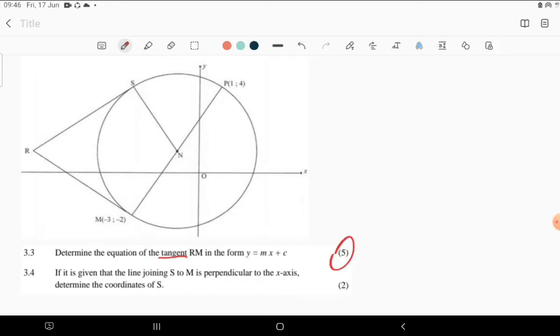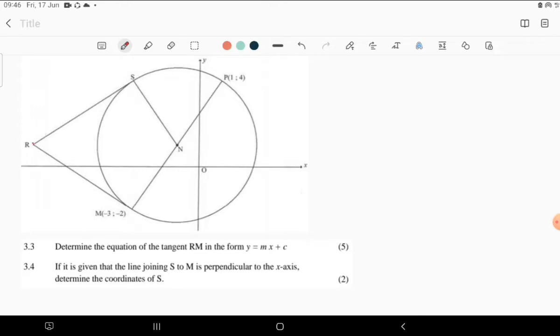Something that you need to remember here is that if this is a tangent and this is a radius or diameter, it doesn't matter, we just need to know the relationship of these lines. The relationship is that they are perpendicular to each other. The tangent is always perpendicular to the radius or the diameter at the point of intersection of the same circle.